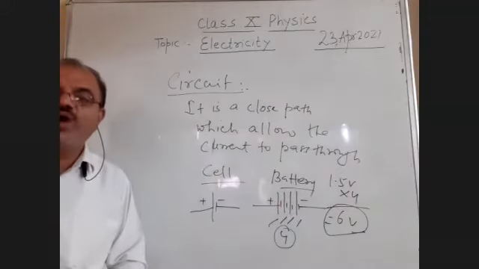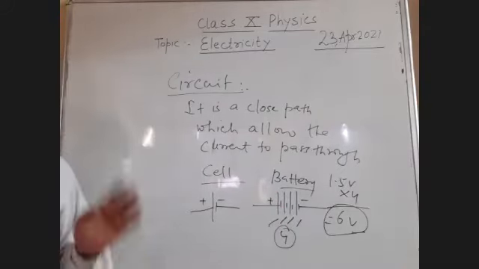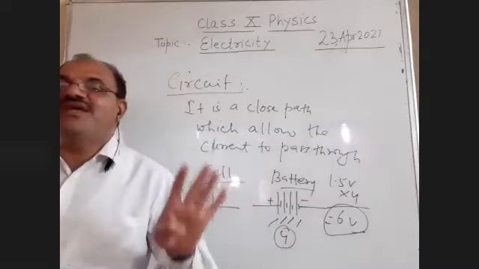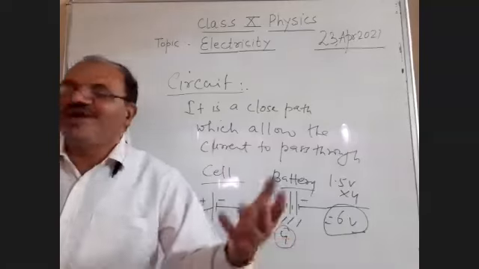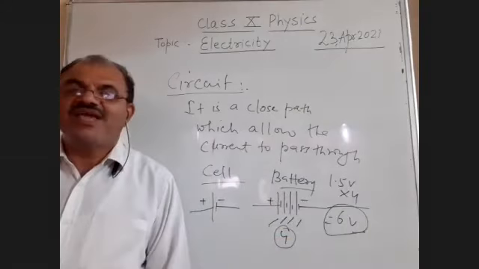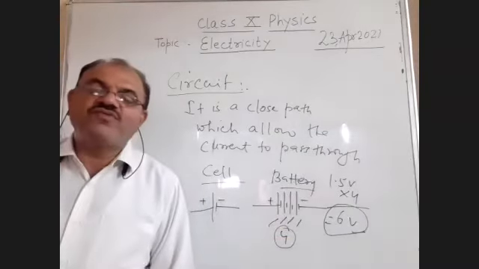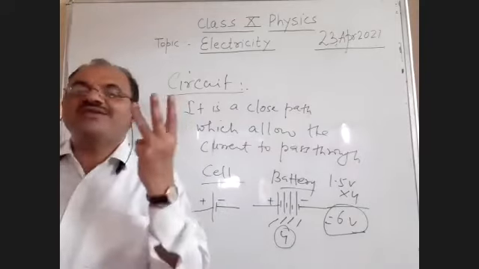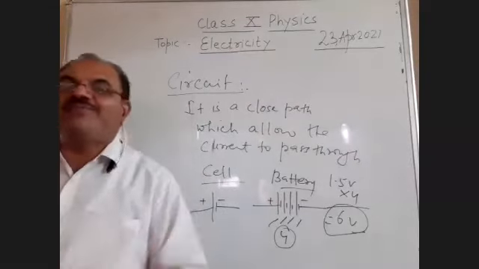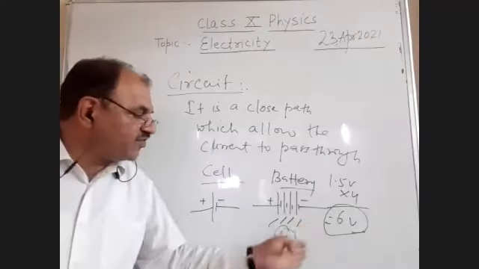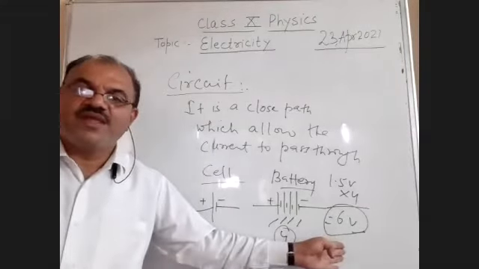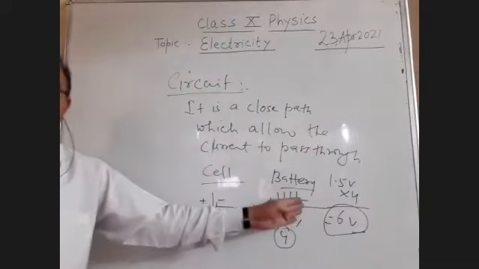If I require a source of 6 volt, I'll use the battery which has 4 cells. 1.5 multiplied with 4 is 6 volt. If I require 4.5 volt, I require 3 cells, because 1.5 multiplied with 3 is 4.5. Is it clear? This is the difference between a cell and a battery, students.